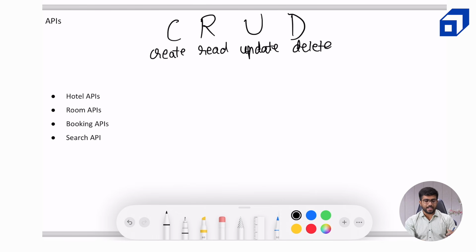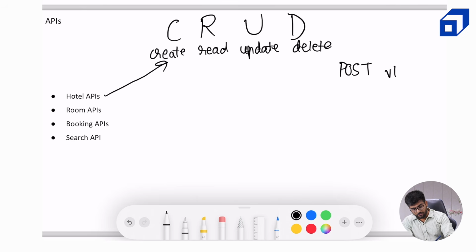Now for the hotel APIs, all the 4 types of APIs will be there. We want to create a hotel, which will be using the post verb, POST v1/hotels. So this will add a hotel to the database.